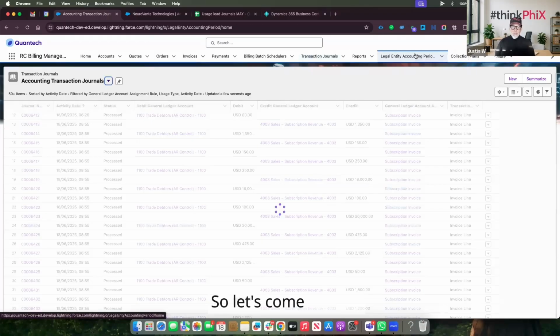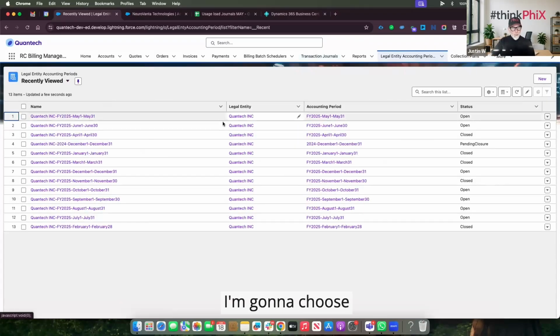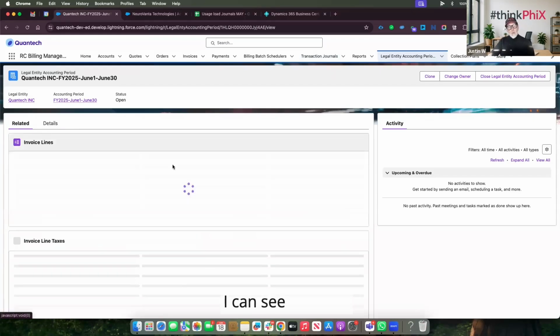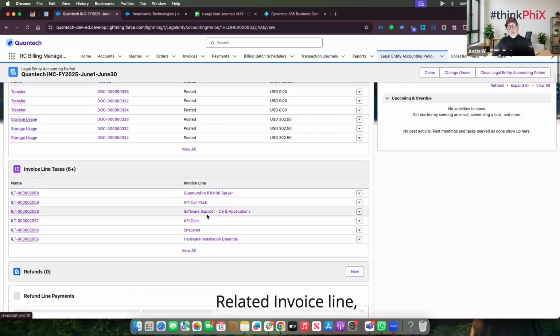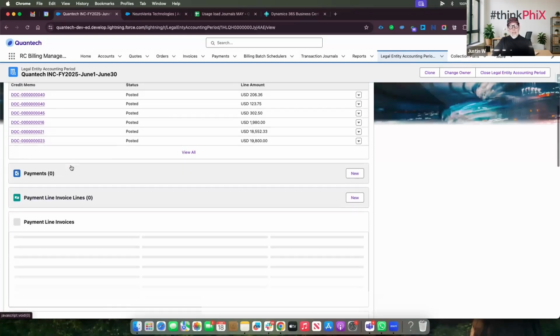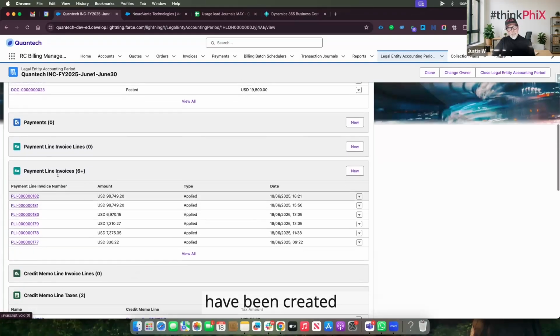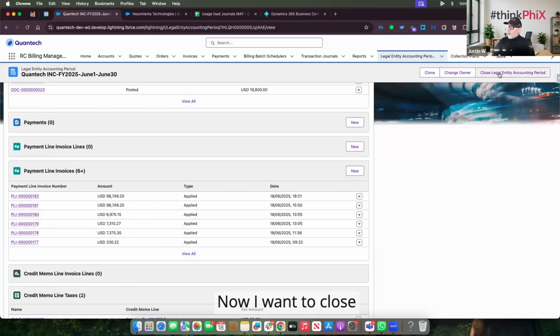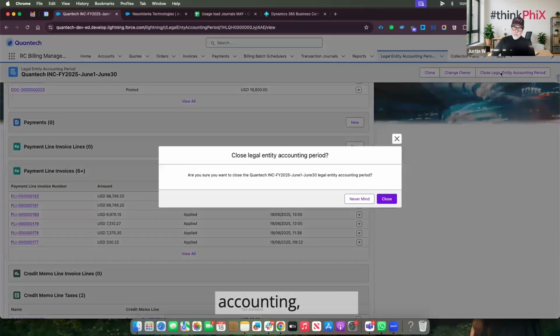So let's come into my accounting period. I'm going to choose June and come into my June account. Here I can see all of my related invoice lines, all of my tax lines, all of my credit memos, and any payments that have been created, and my payment allocations. Now, I want to close this accounting period. So I can click on close accounting period. I'm going to get a warning to say, do I really want to close this?